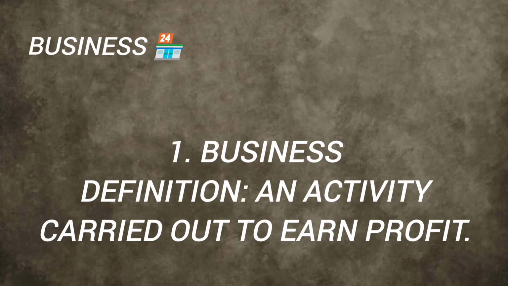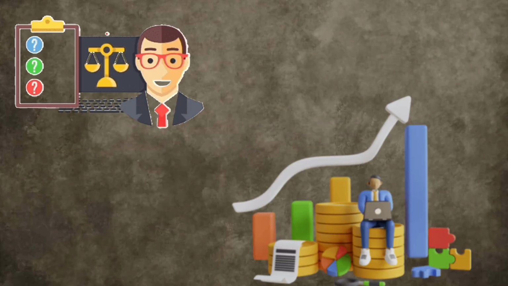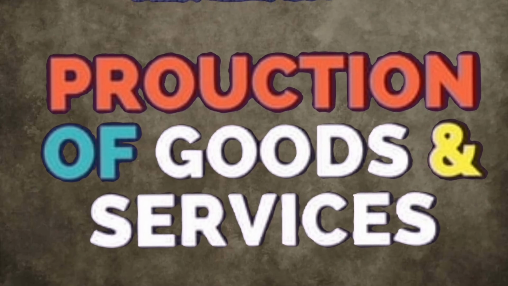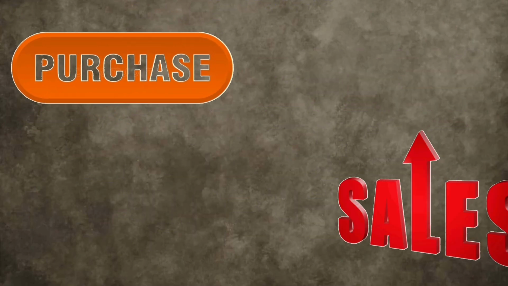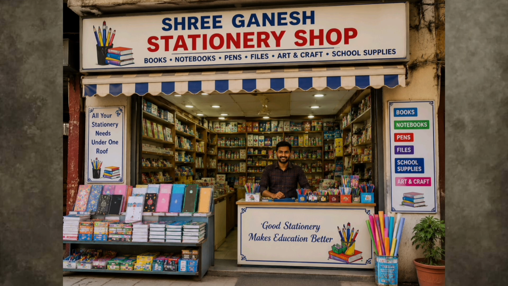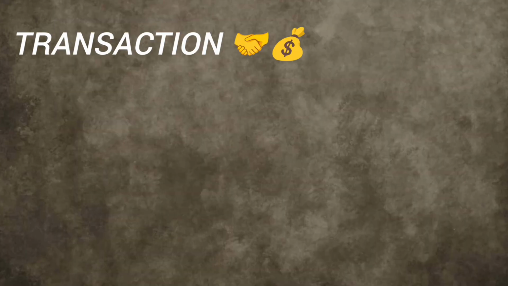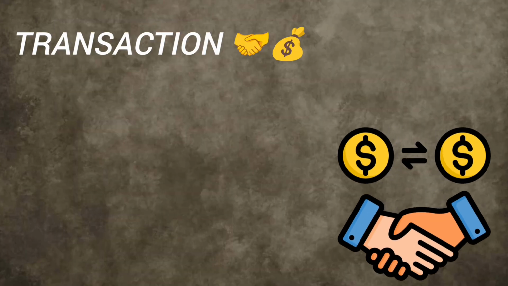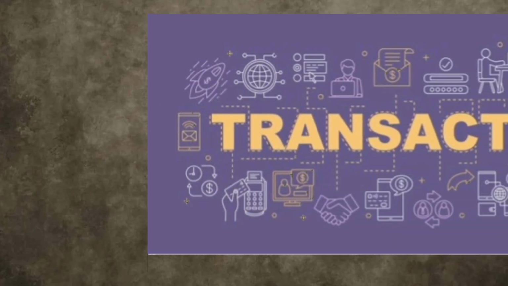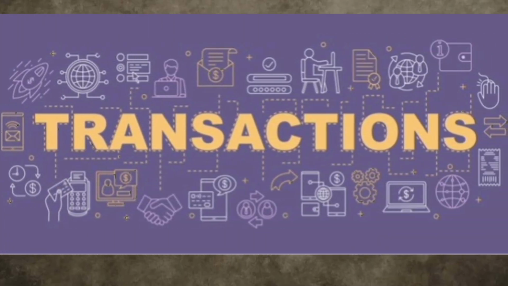The first one is business. Business is an activity carried out to earn a profit. For example, any legal action that is done in order to earn income or a profit. Business includes production of goods and services, and purchase and sales of goods and services. For example, a stationery shop selling his notebooks. Here the man is selling a notebook. This is called a business transaction. I have already covered the meaning of transaction, so let's quickly recall it. An event involving exchange of value that can be measured in money is called a transaction.